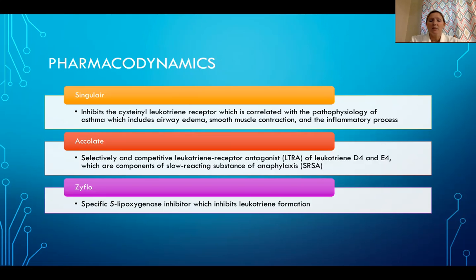Accolate is a selective and competitive leukotriene receptor antagonist of leukotriene D4 and E4, which are components of slow-reacting substance of anaphylaxis. Zyflo is a specific 5-lipoxygenase inhibitor, which inhibits leukotriene formation.